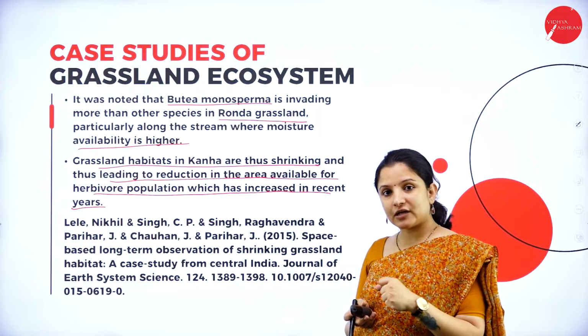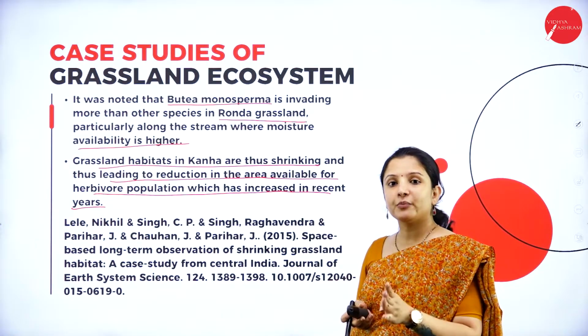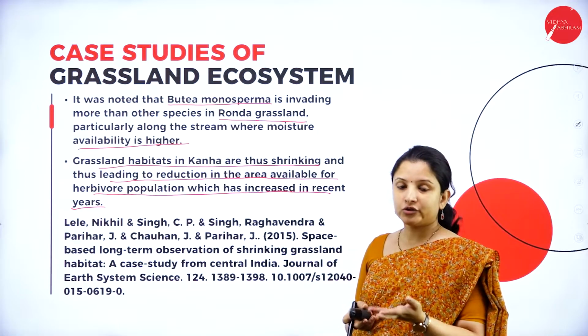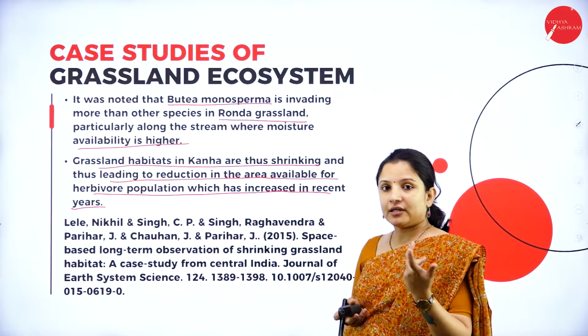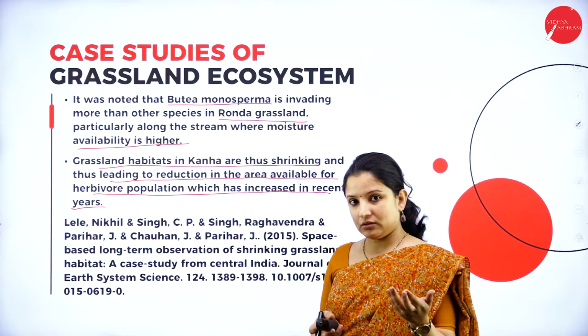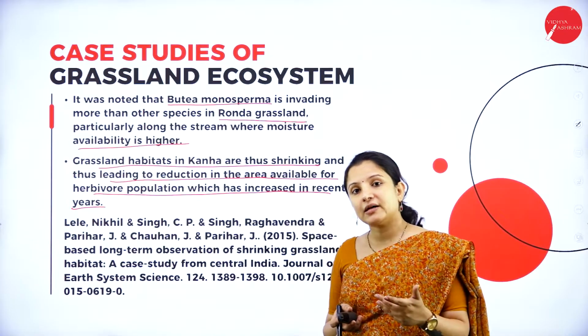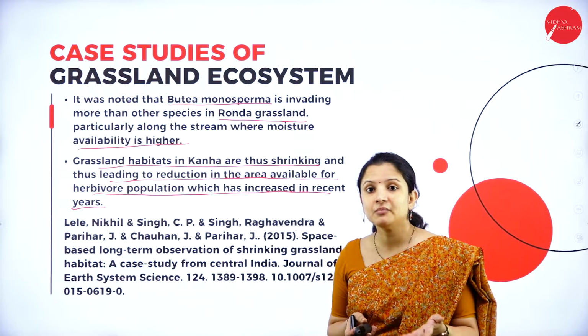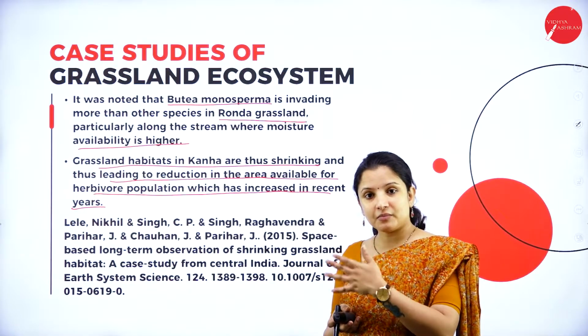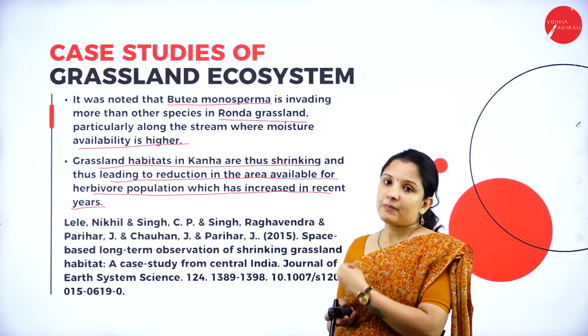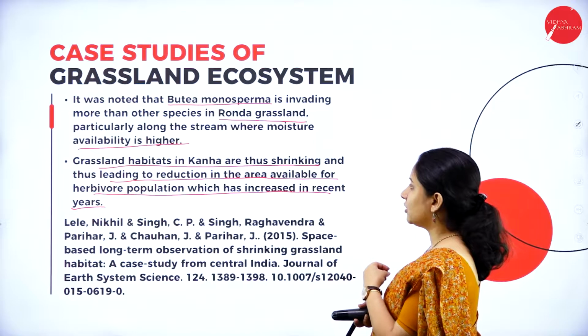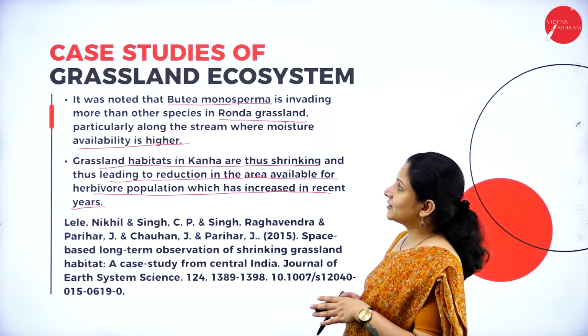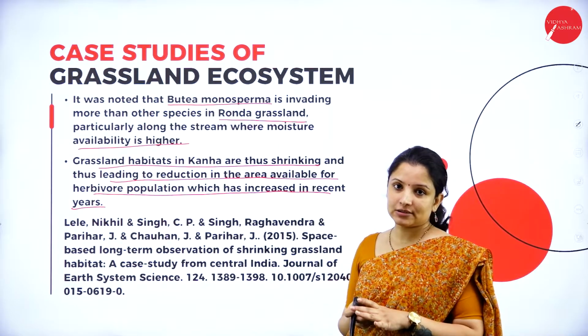Obviously, the shrinkage of grassland will lead to a decline in the population of Barasingha also, and it is not like maybe the years are not far away wherein the complete Barasingha population might become extinct, because Kanha National Park is famous for the Barasingha animal or the herbivore. So this was a case study of grassland ecosystem.